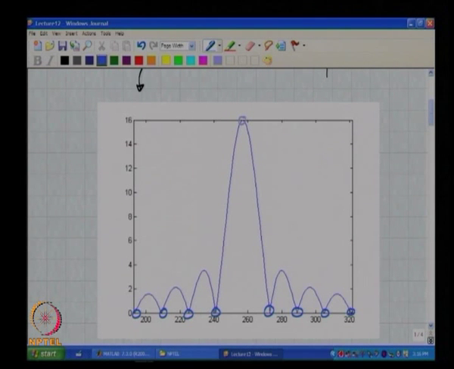Now, if the input is not on a frequency bin, in other words, f in by fs is not of the form m by n where m is an integer, then what is happening? This small number a is no longer of the form 2 pi by n. So, what we are doing is essentially sampling the spectrum slightly off center, if you want to put it that way. So, for example, here, here, here, here and so on.